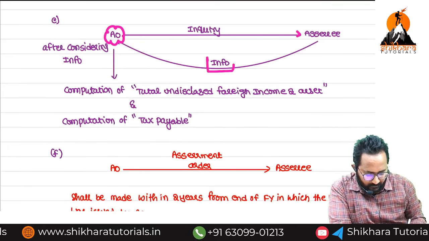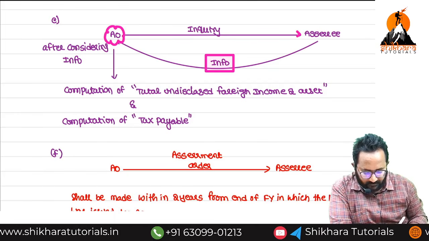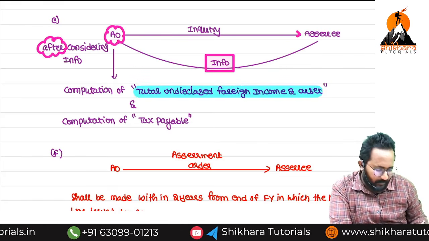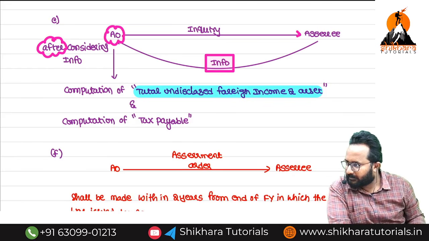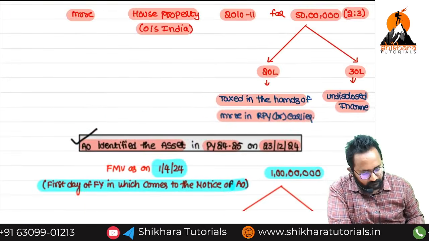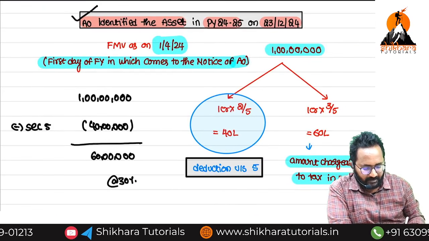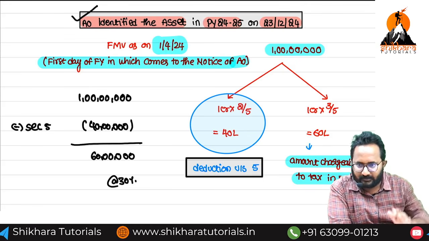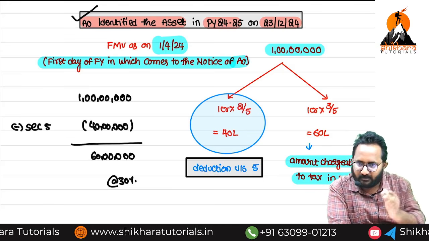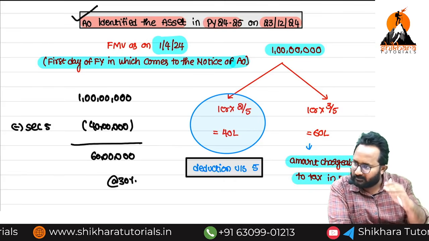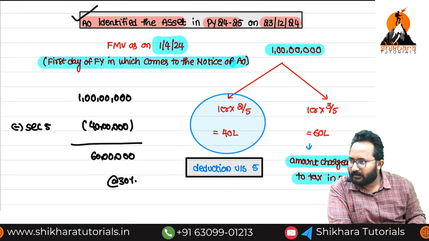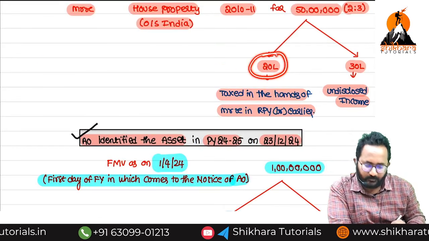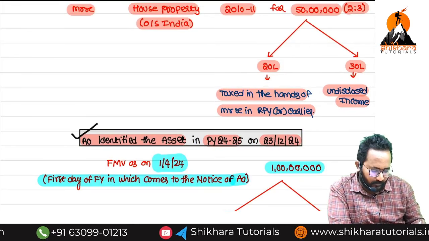The AO is doing the enquiry with the SSC. Yes, we are required to send the information. This information the assessing officer will definitely use, and he will compute the undisclosed foreign income and asset. Example, we identified in this year and we are sending a notice to that person. Sir, you purchased one asset in 2010-11, please submit the information. I send the notice. There is no time limit also, and I am asking for the reply within 30 days. He gave a reply. Within that, he gave the proofs for how much amount? 20 lakh. He did not give the proof for 30 lakh.